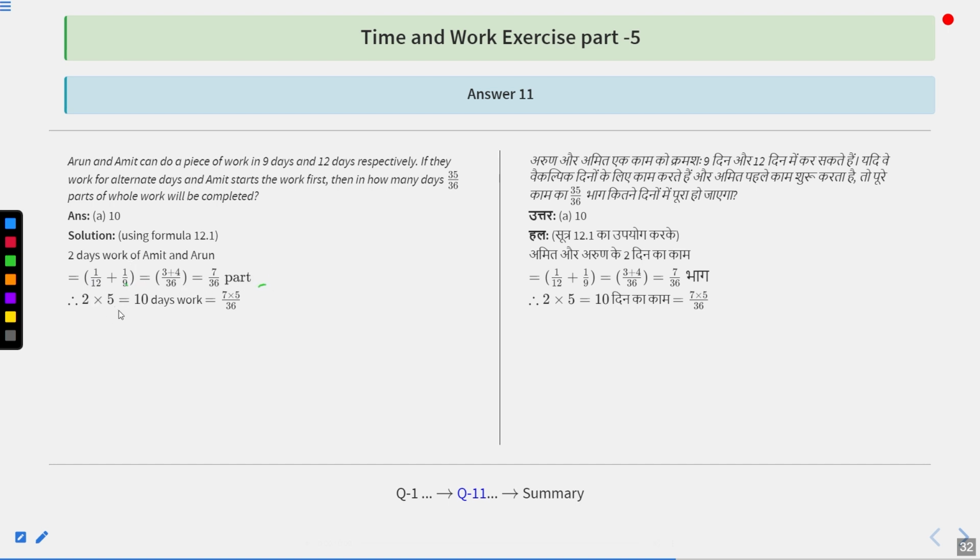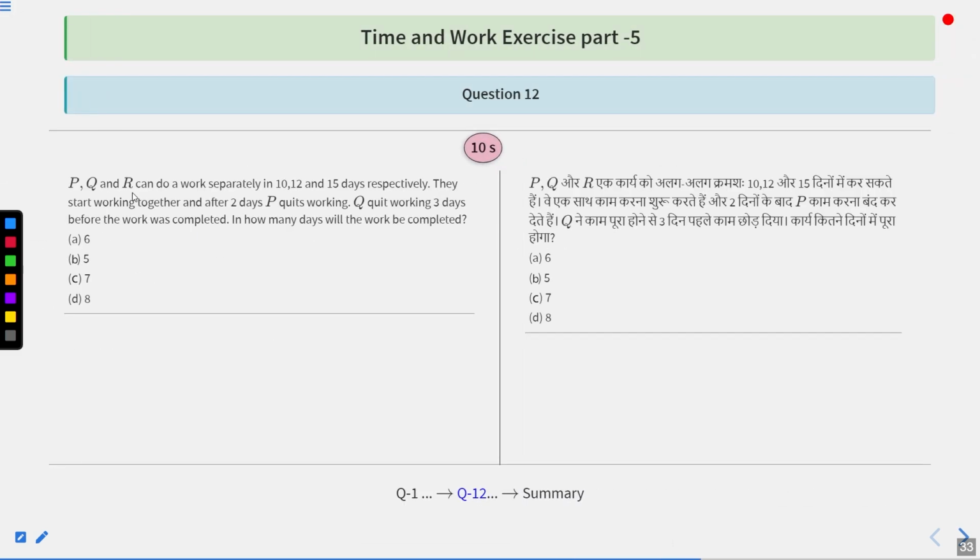So 2 into 5 equal to 10 days' work, because we have to find how much time they are going to take to complete 35 upon 36 part. So 7 upon 36 part in 2 days. Multiplying this side by 5 and that side also by 5, we are going to get 10 days' work, that is equal to 7 into 5, that is 35 upon 36. That means to complete 35 upon 36 part, they are going to take 10 days. So required time is 10 days. Option number A is the correct answer.